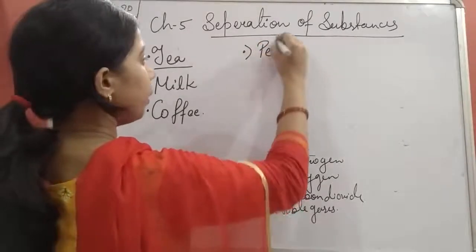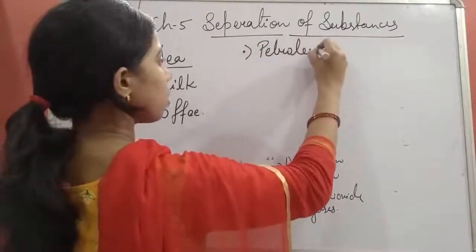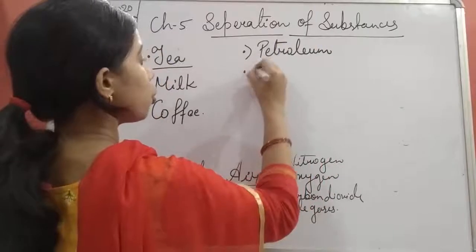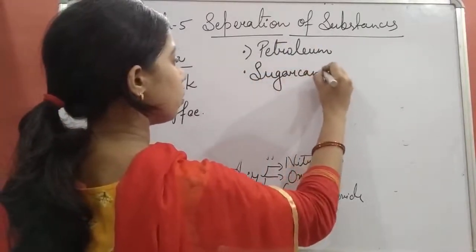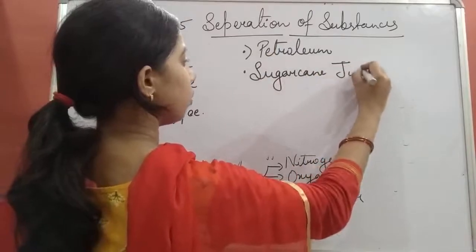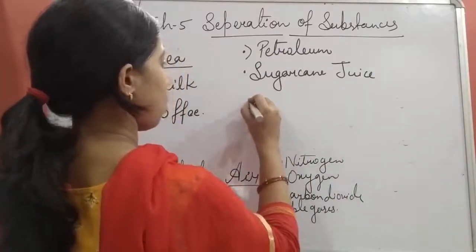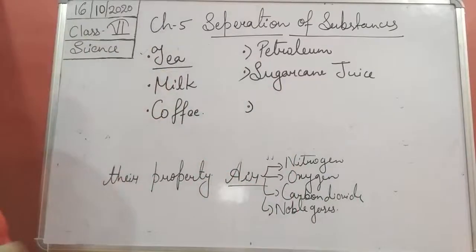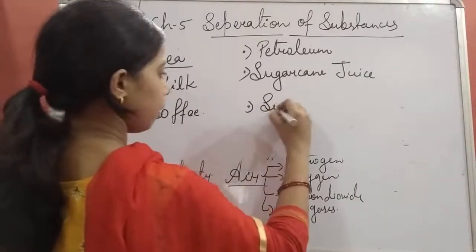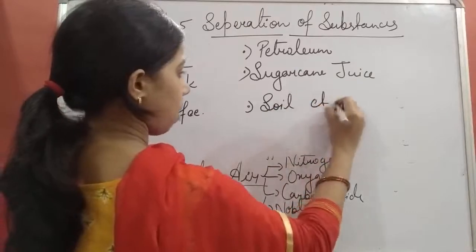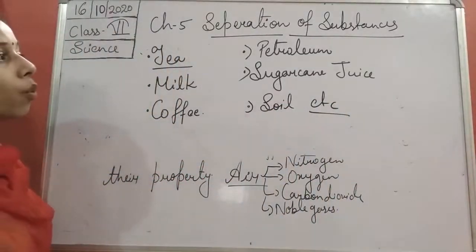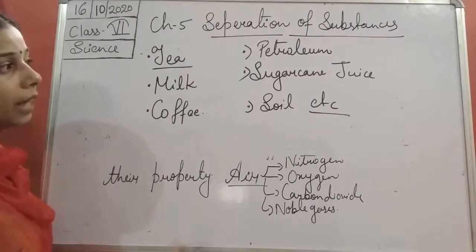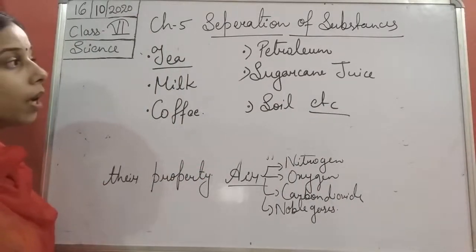Petroleum, students, you know that petroleum consists of different kinds of substances.